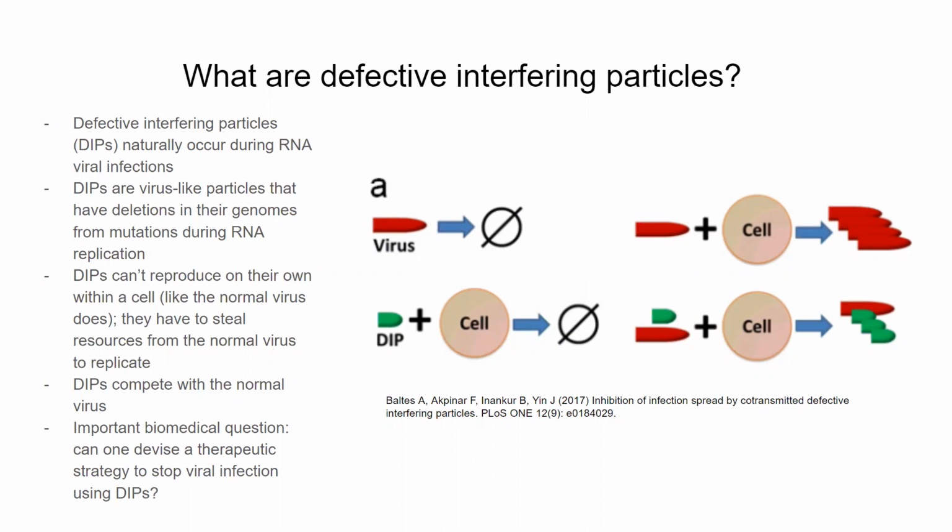However, if the DIPs and the normal virus are co-infecting a cell, then the DIPs can reproduce because they'll steal the resources from the normal virus and make more of themselves. But the significant thing about this is that if they outcompete the normal virus, then the infection in the cell stops because the normal virus is no longer there and the DIPs are left alone and can't reproduce. This raises an important biomedical question, which is, can one devise a therapeutic strategy to stop viral infection using DIPs?